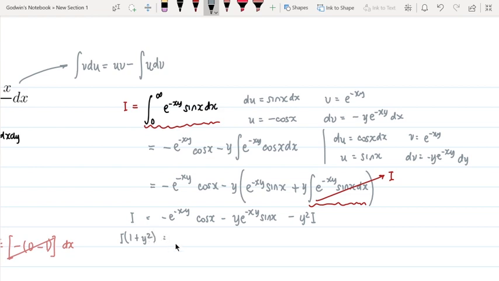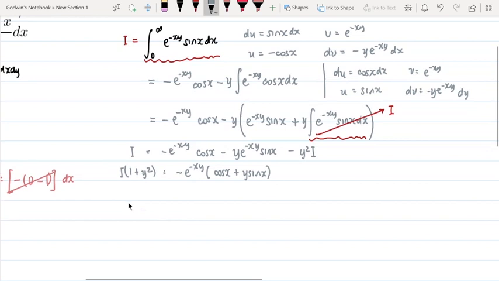y squared is equal to negative. Let's group these terms together according to negative e to the negative xy. What remains is cosine x, and then plus y sine x. And then finally, we're going to have our integral, which is the integral of, we can remove this for now.